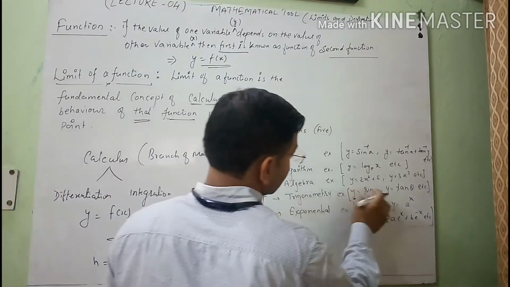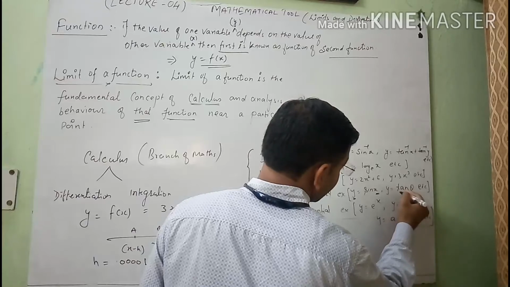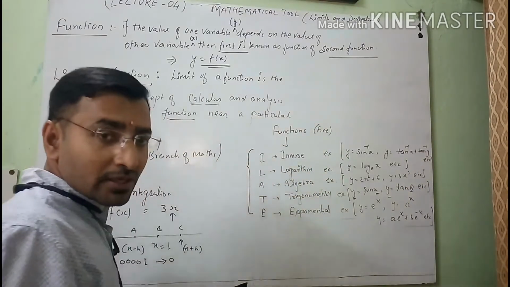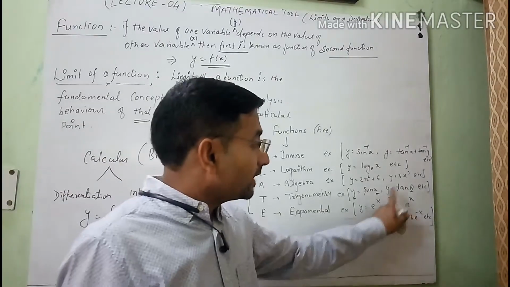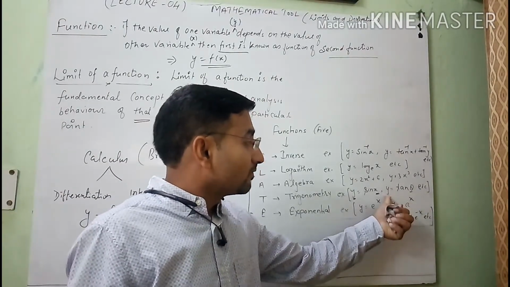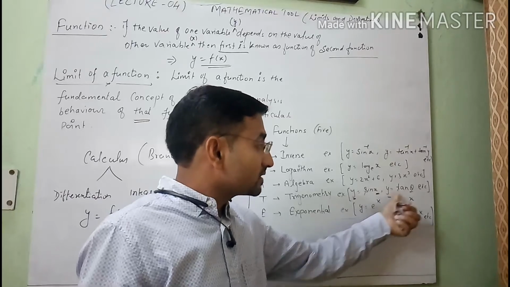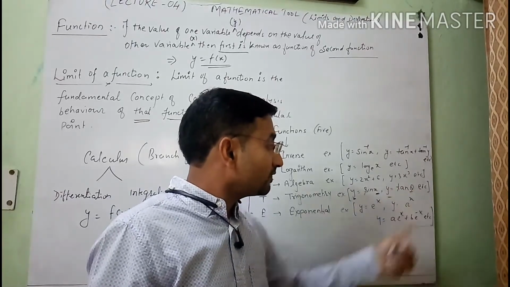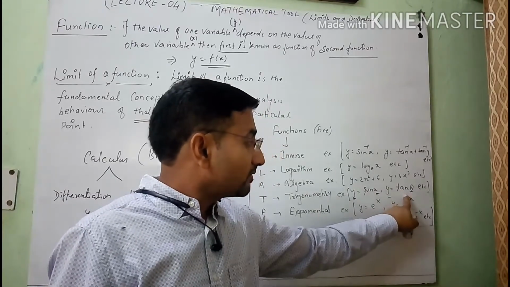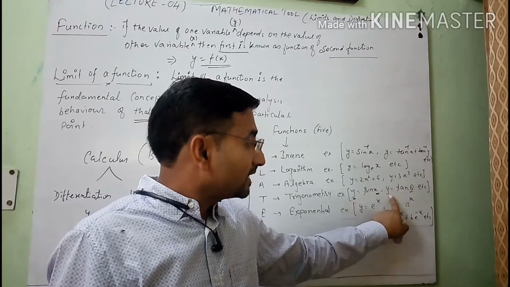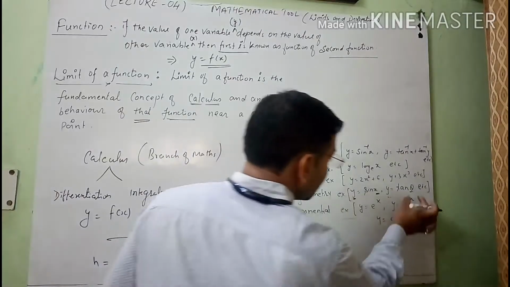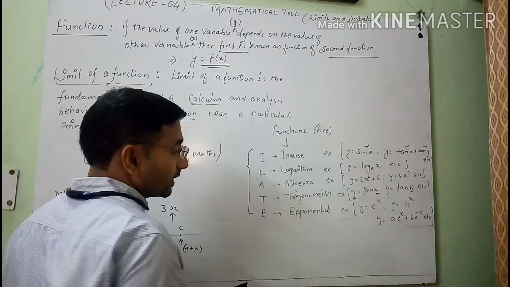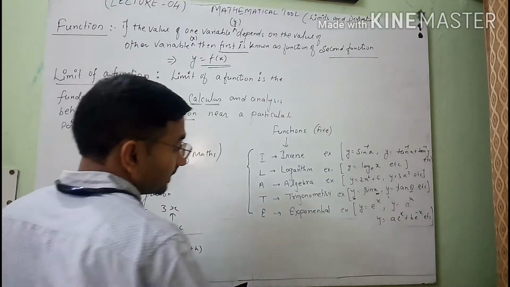So we can say that y is equal to sin x, and on the other hand when we write y is equal to tan theta, it means that theta is another variable. It is our initial variable and y depends on theta, so we can say that y is our second variable and theta is our first. So y depends on theta, it means that y is a function of theta. I am representing this y in terms of a trigonometric function. So y is equal to tan theta is a function which is related to trigonometry.